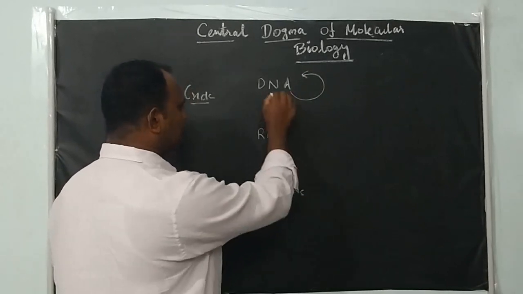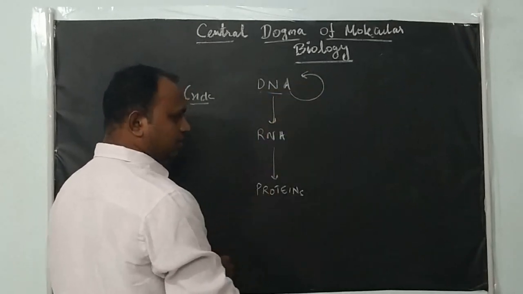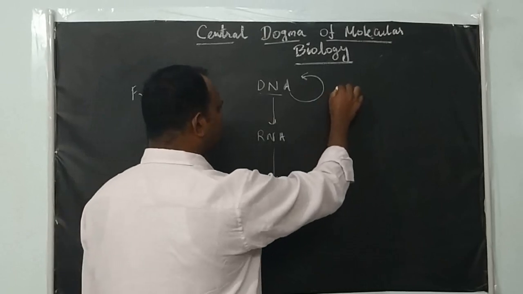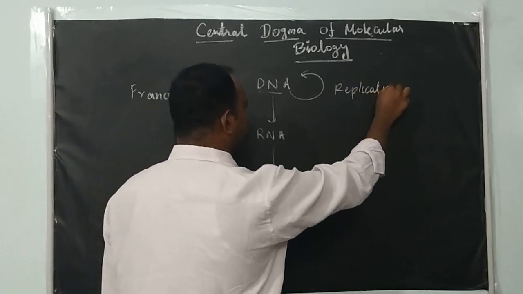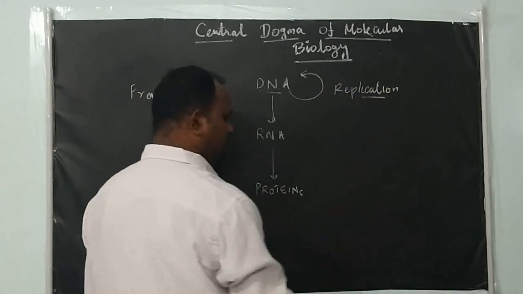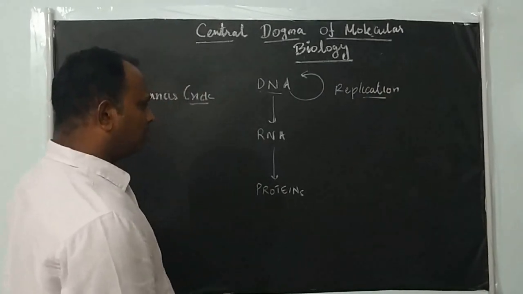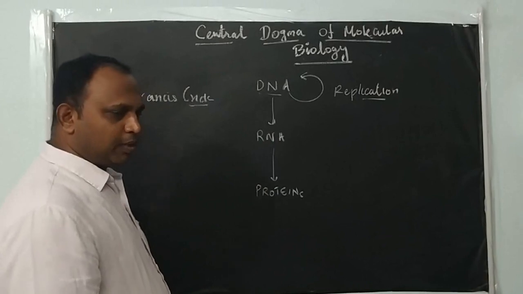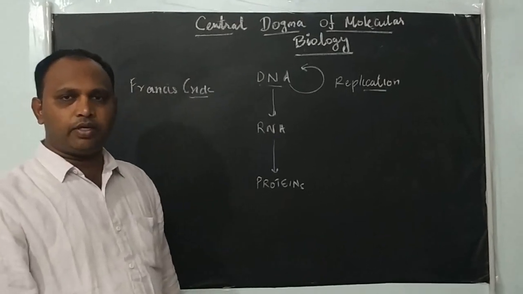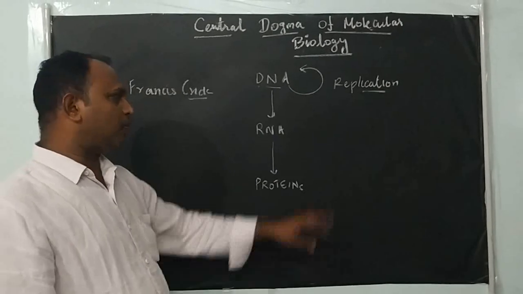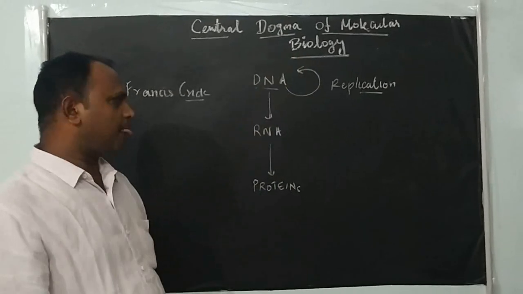That process you can call replication. Replication is nothing but duplicating a DNA molecule. It duplicates because it wants to distribute an equal amount of DNA to the daughter cells. So that process we call replication.